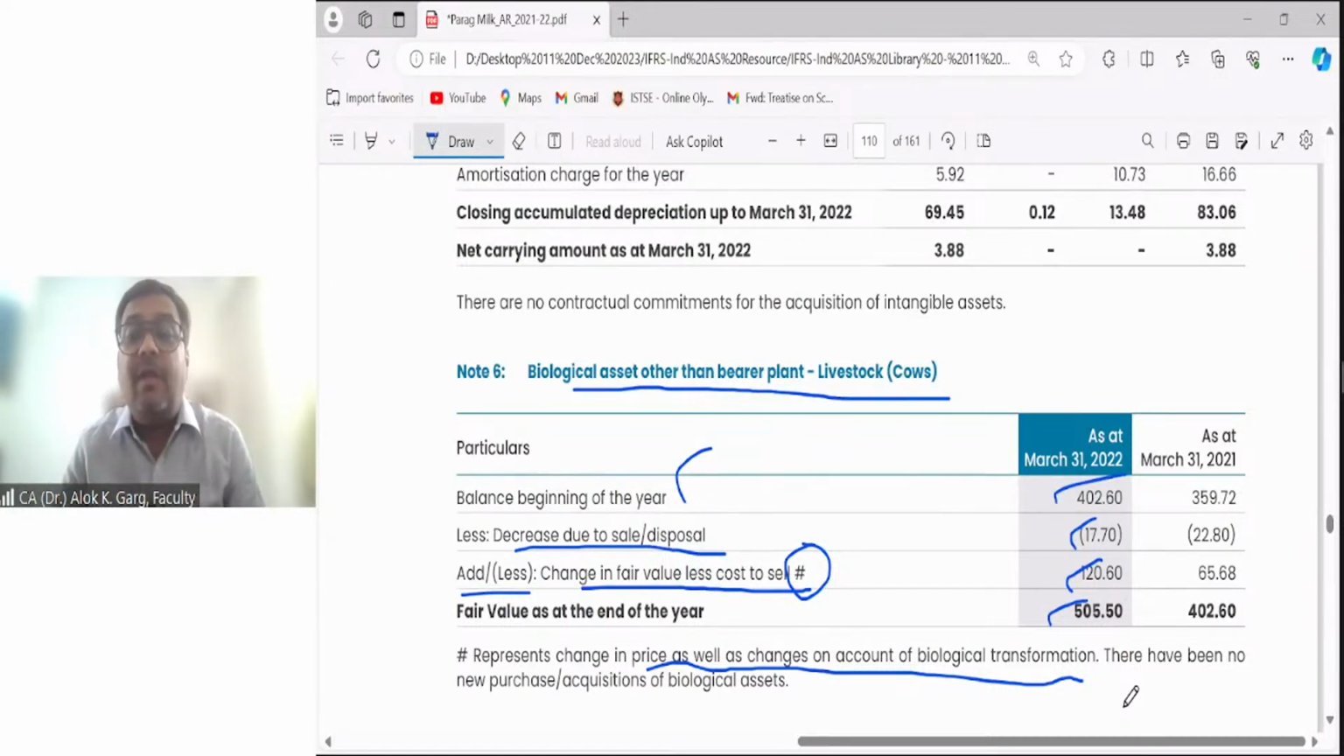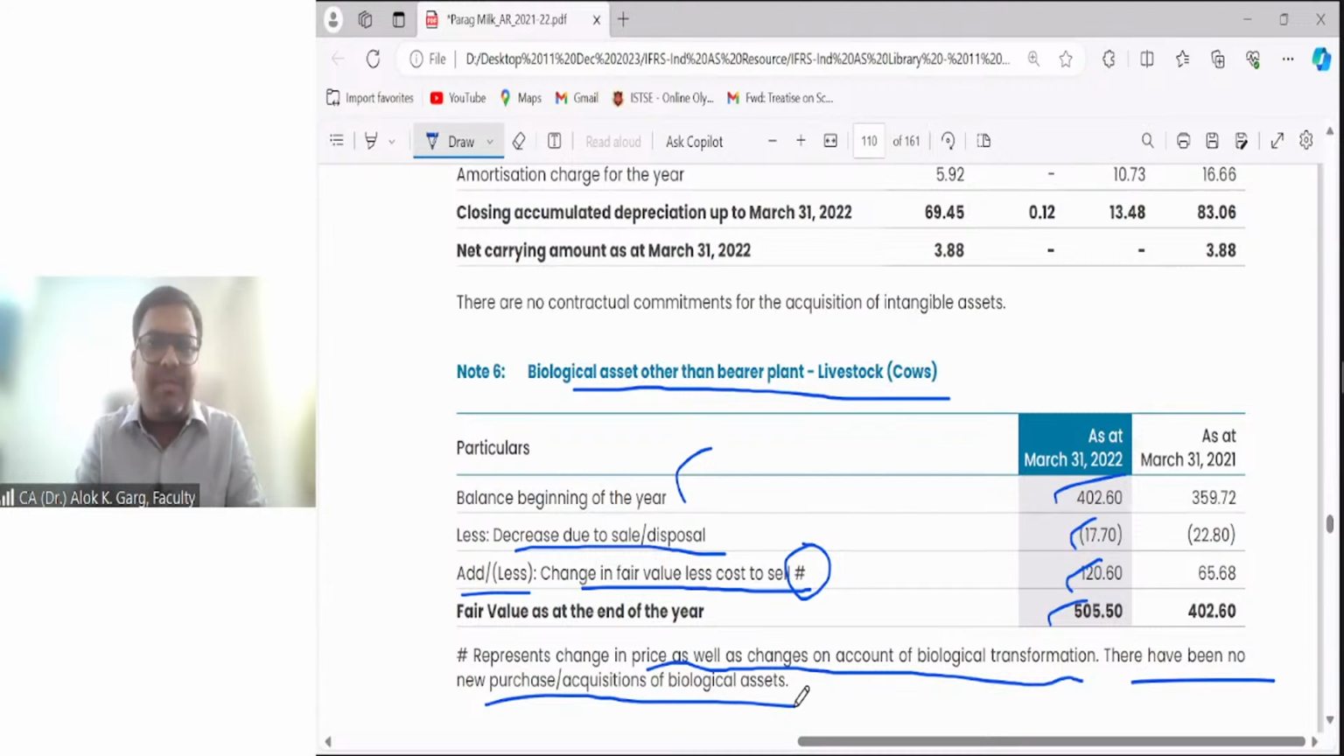Second, there were some calves, immature cows, in the last year. Now they have become mature cows. They started giving milk. And that is why their price has increased, due to the biological transformation, due to the physical change. Okay. There has been no new purchase or acquisition of biological asset.